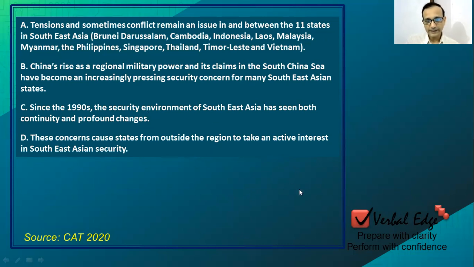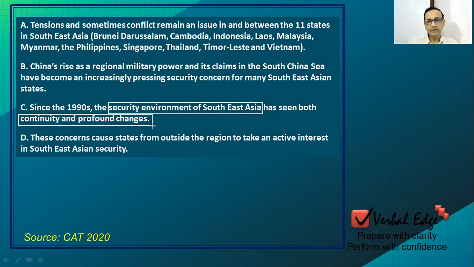If I use some basic annotations, we know that the passage is about the security environment of Southeast Asia, and it has seen both continuity and profound changes. Some things have remained the same, and some things have been changing, right?